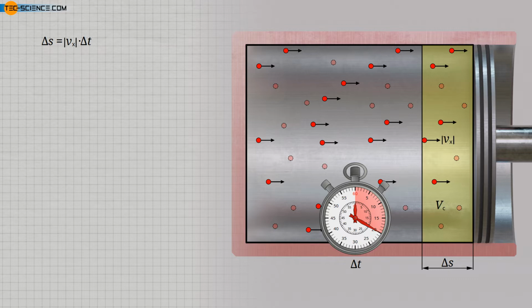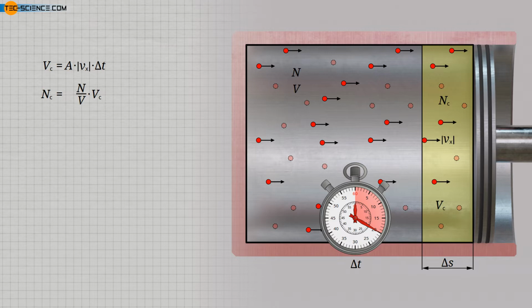The so-called collision volume results from the product of the piston surface area A and maximum distance delta S, whereby the previously derived relationship can be used for the distance. Since the molecules are evenly distributed inside the cylinder, the particle density as the ratio of total number of particles N and total cylinder volume V can be used to determine the number of particles Nc contained in the relevant collision volume Vc. To do this, we simply multiply the particle density with the collision volume.